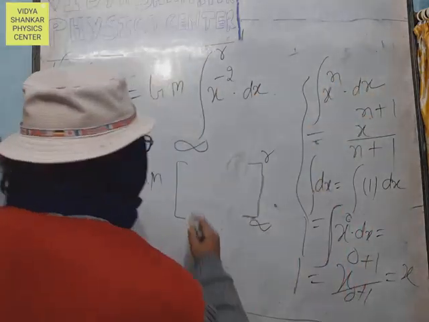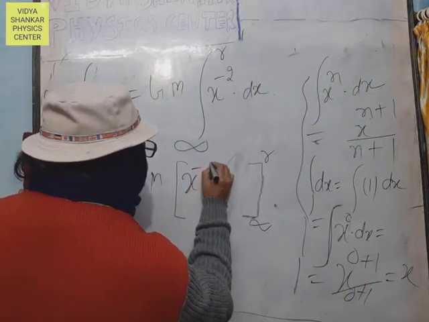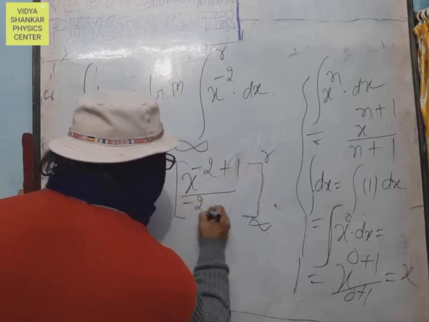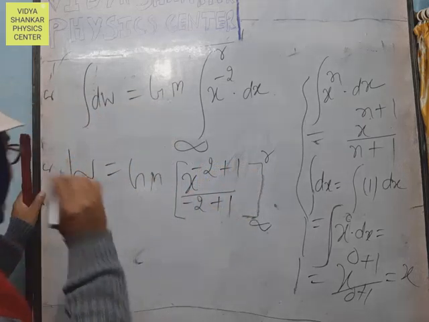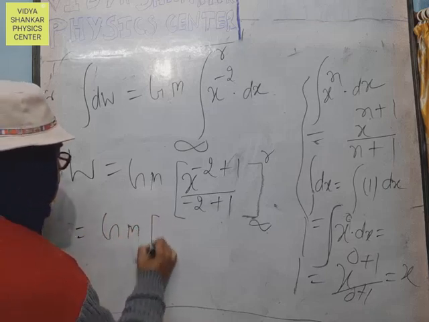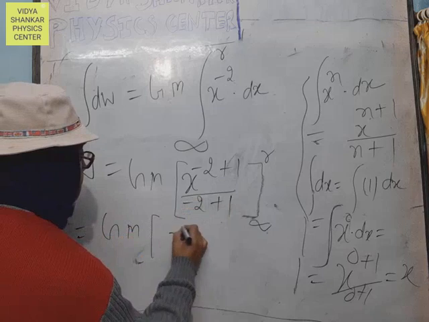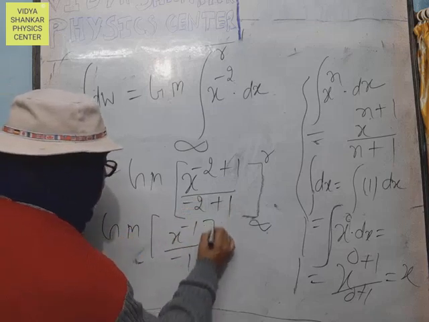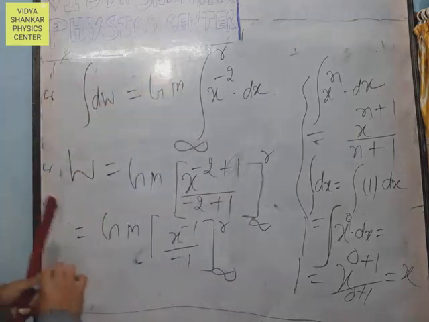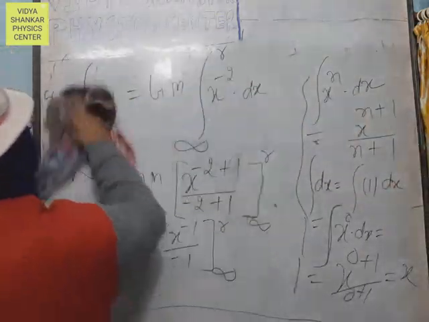Therefore, the expression is x to the power minus 2 plus 1 divided by minus 2 plus 1. Now, G is the gravitational constant. We get x to the power minus 1 from infinity to r.